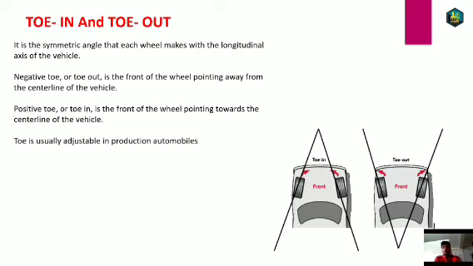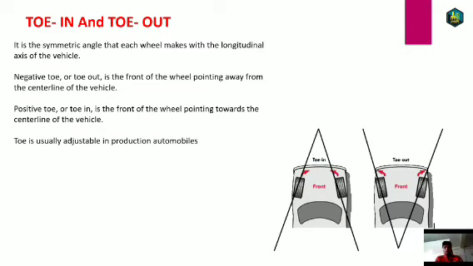This is again a sign convention you have to keep in mind, because when you are going to interact with a lot of people who are working in the vehicle dynamics field, they will be following a certain sign convention that should be common with all of them. So that's why there should be one sign convention, and that is why we use only one sign convention. Negative toe is toe out and positive toe is toe in.